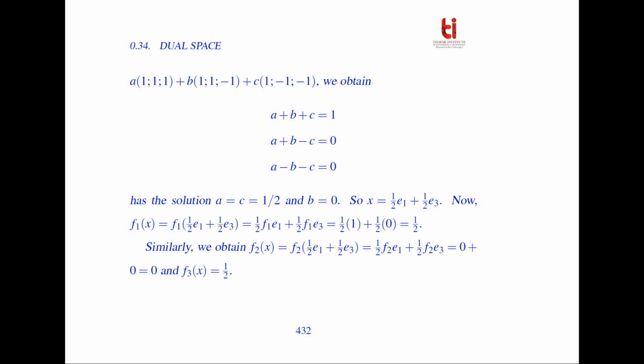Similarly we obtain f_2(x) is equal to f_2 of half of e_1 plus half of e_3, which is equal to half of f_2(e_1) plus half of f_2(e_3), which is equal to 0 plus 0. So we get the answer 0. And f_3 similarly we can get that f_3(x) is equal to 1 by 2.